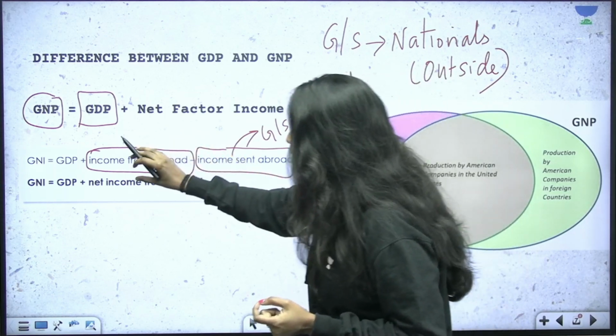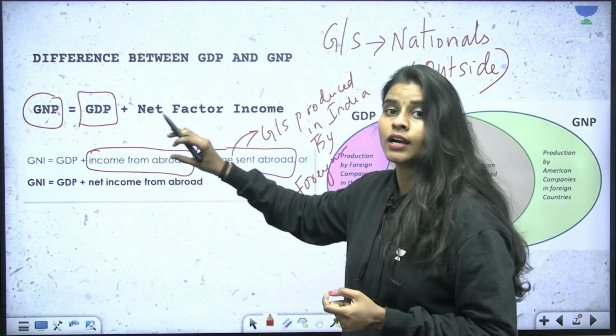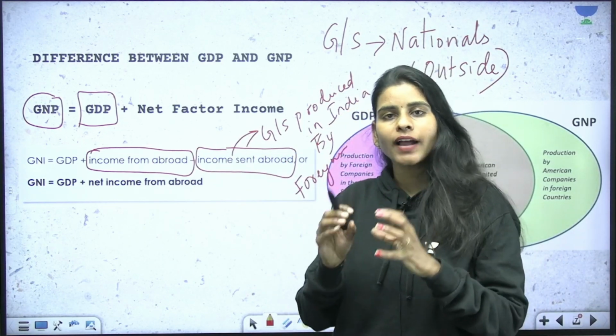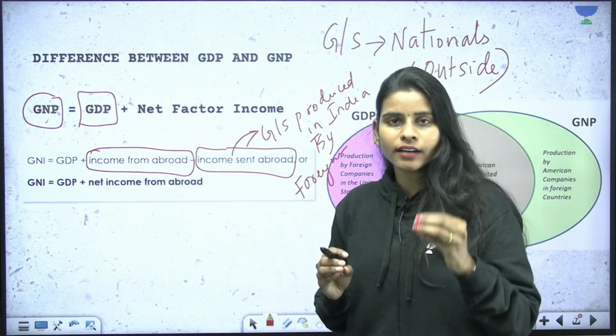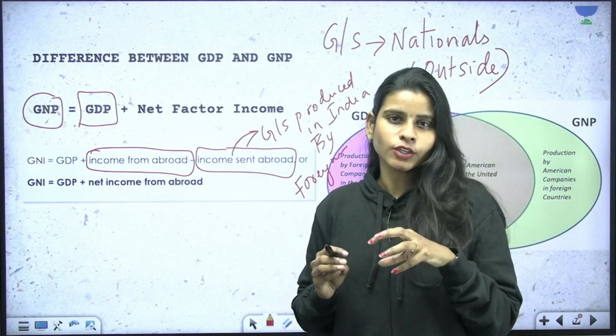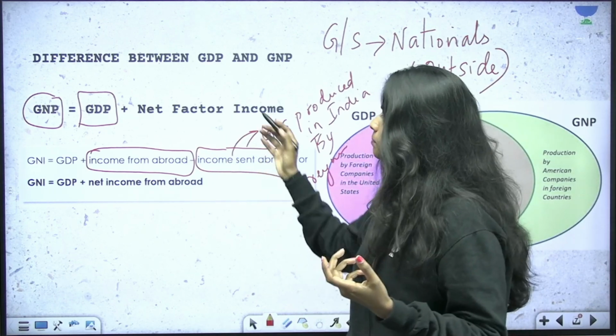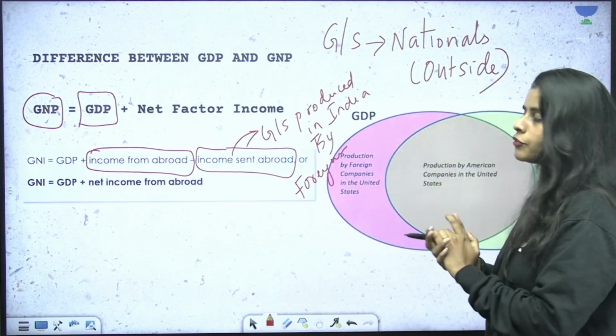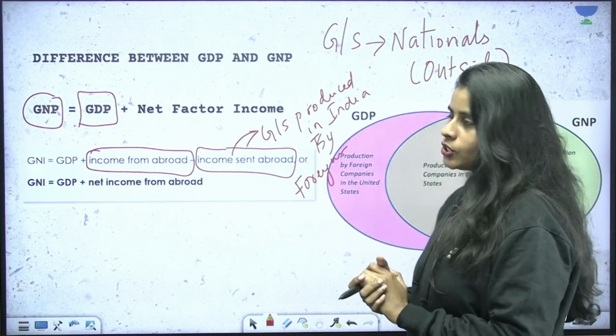So this difference of income from abroad minus income sent abroad is called the net factor income. So if you are given GDP and asked to find GNP, how can you do it? You can simply add the net factor income value. So this is the main difference between GDP and GNP.